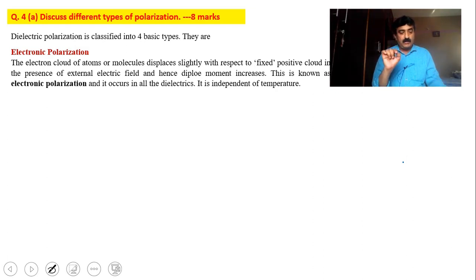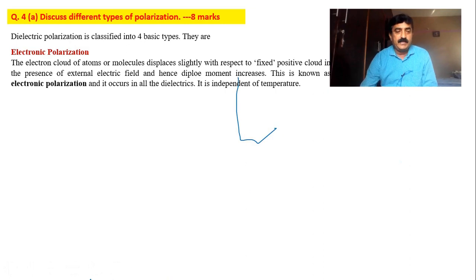Overall effective center of the positive charge and overall effective center of the negative charge coincide. Now you apply the electric field, they move a little bit, entire electron cloud may shift this side or that side. When the shift occurs, there arises a dipole. Therefore, dipole moment comes into picture, polarization takes place. This is happening because of the shifting of electron cloud, hence it is called electronic polarization.